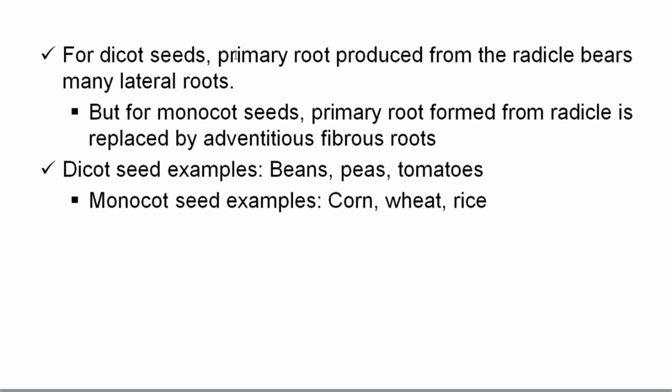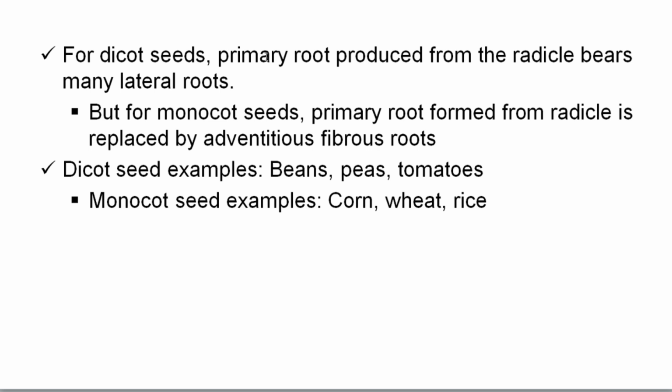For dicot seeds, the primary root produced from the radicle bears many lateral roots. Yes, there is a primary root, developed from the radicle, and this primary root bears many lateral roots. But for monocot seeds, the primary root formed from the radicle is replaced by adventitious fibrous roots.